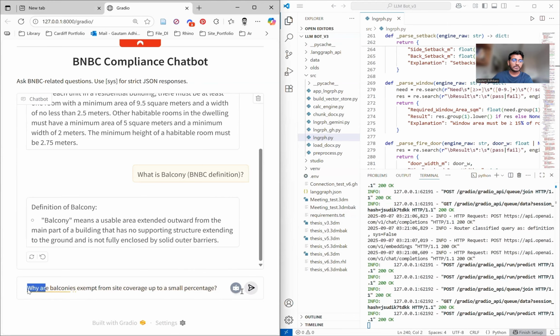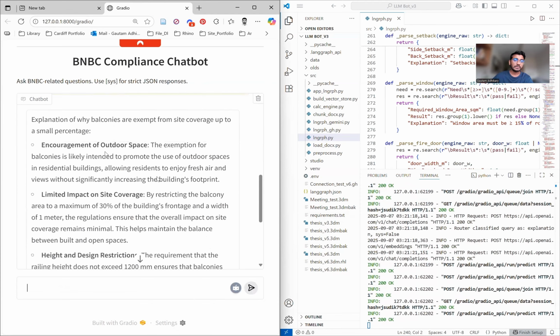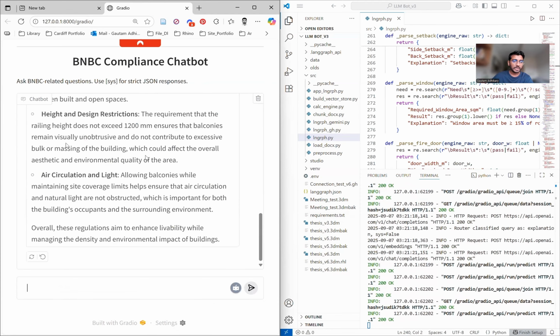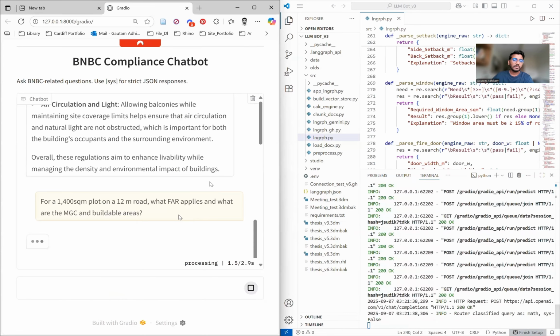Let's ask a little bit of why questions, like why balconies are excluded from site coverage. You can see that it's taking a little bit longer time than the definitions. So yeah, now I'm getting the explanation of a why question. Let's try math queries, like for a 1400 square meter plot on a 12 meter road, what FAR applies and what are the MGC for it.